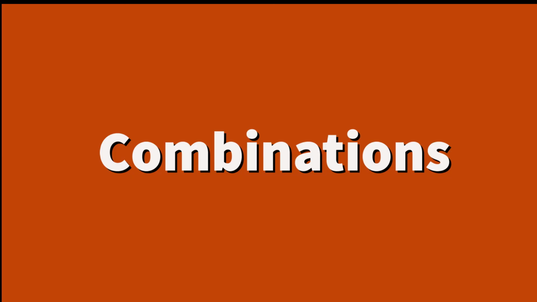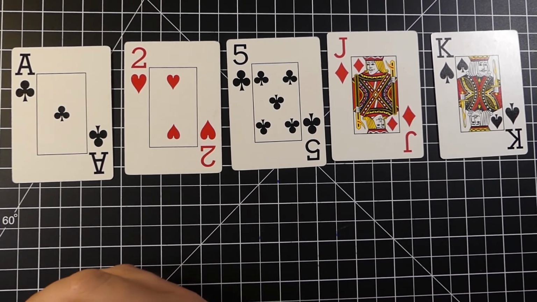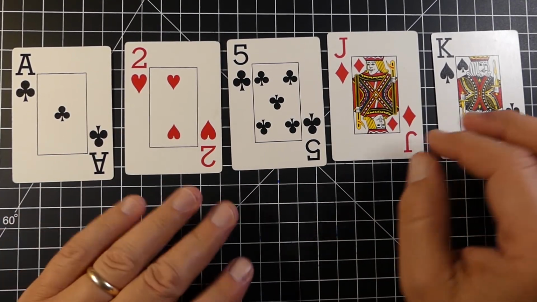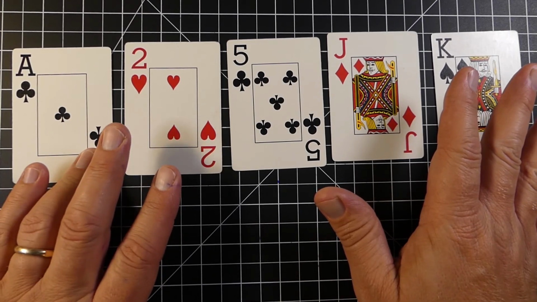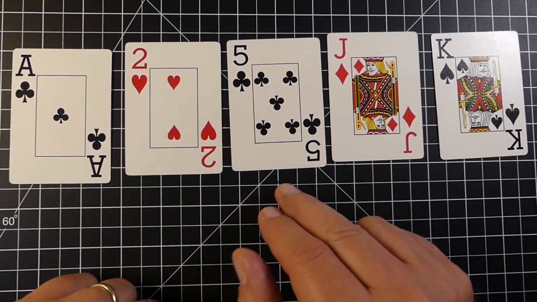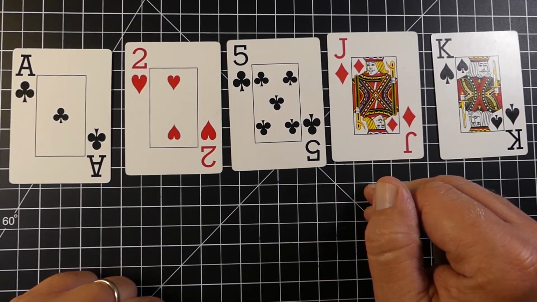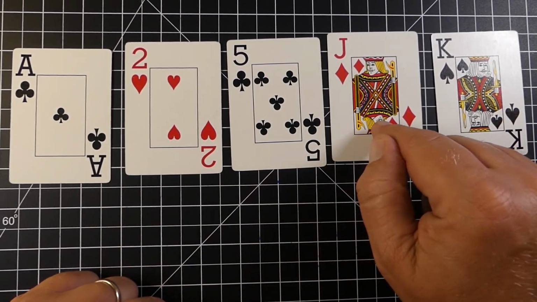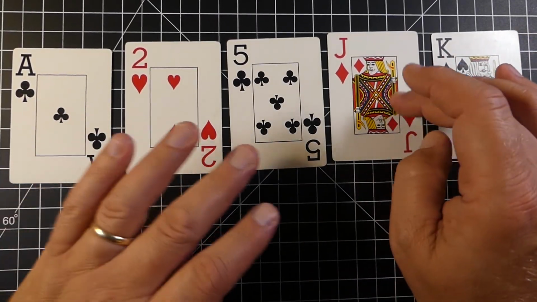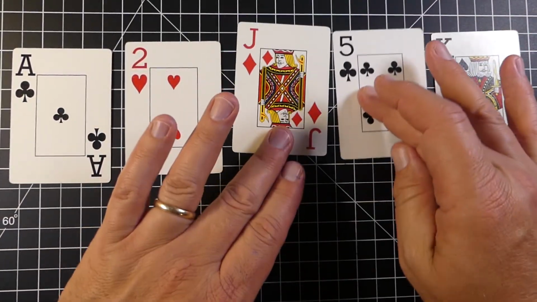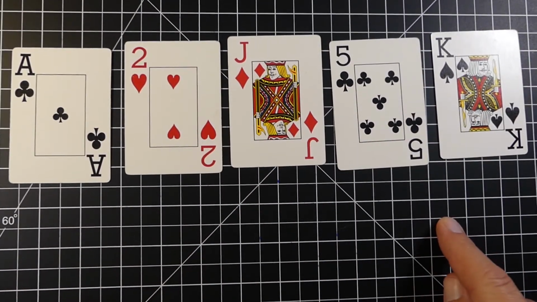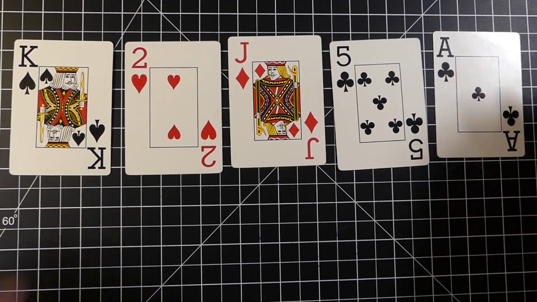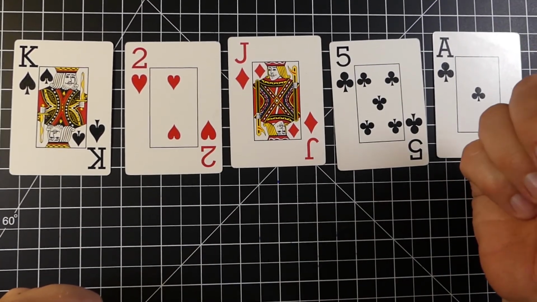Combinations are a lot like dependent probability. We have here 5 different cards: an ace, a 2, a 5, a jack, and a king. Now, combinations, I might want to know how many different combinations are possible. How many different ways can I rearrange these cards? You could also think of it this way: what's the probability you could guess what card or how I would arrange them? Now, if I switch to the jack and the 5, that's another arrangement. If I switch the king and the ace, that's another arrangement or another combination.